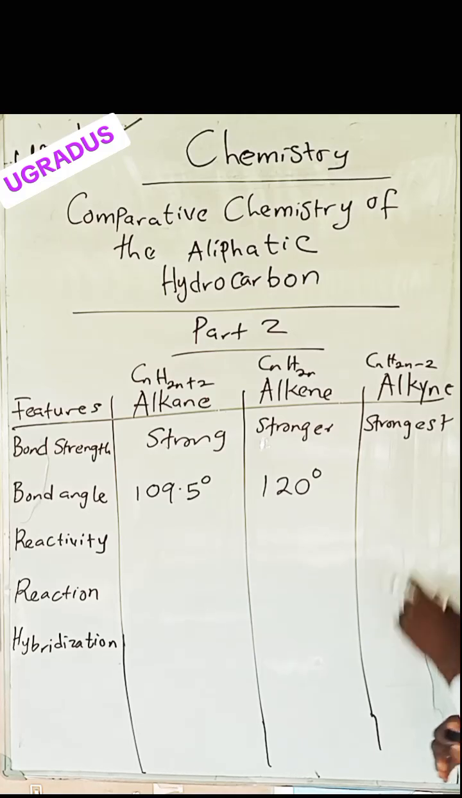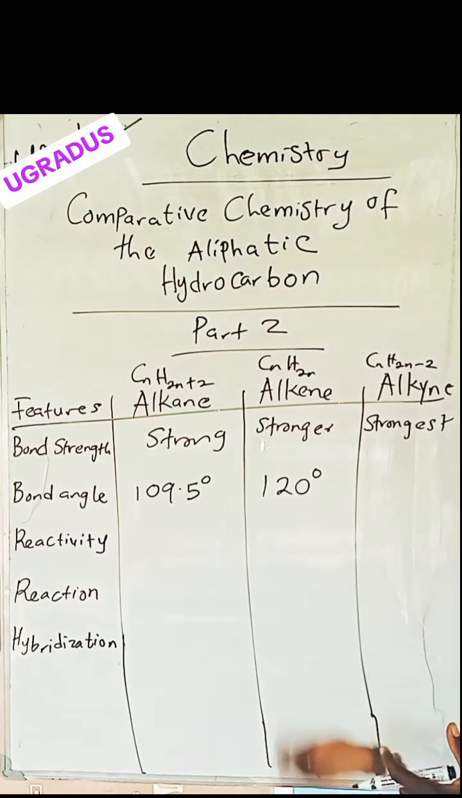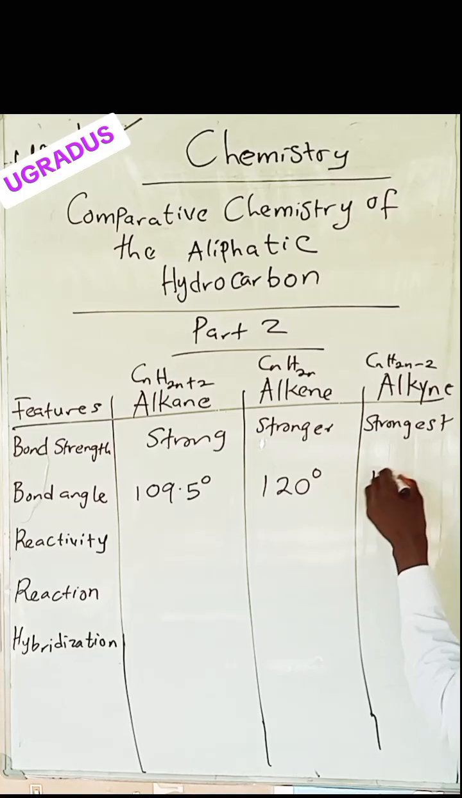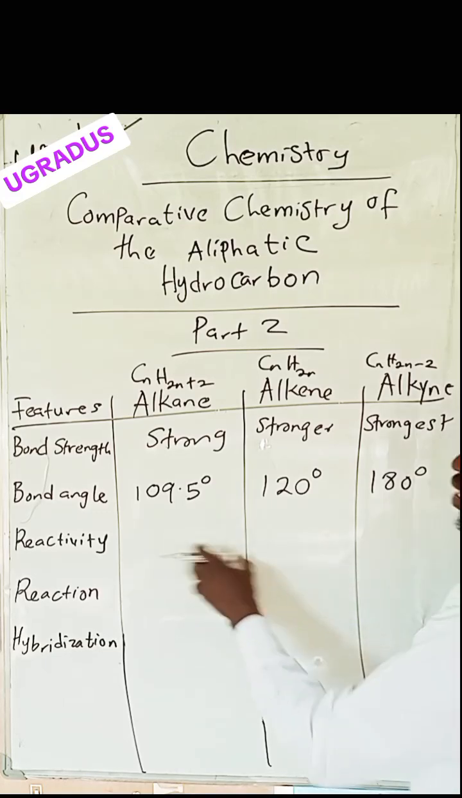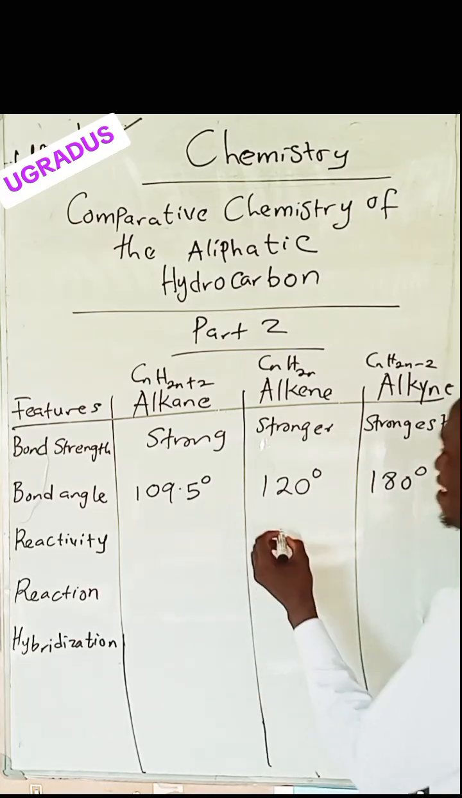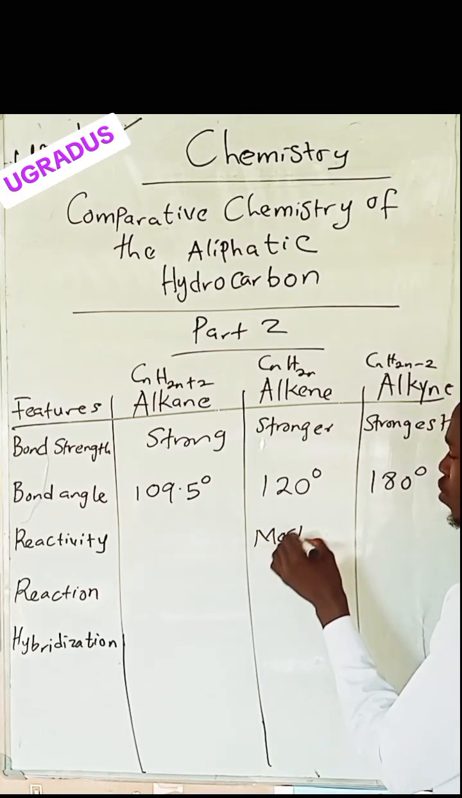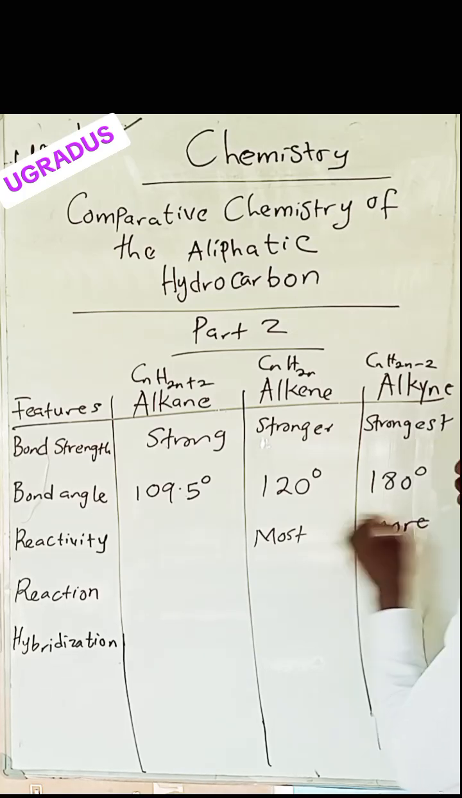And when it comes to alkynes, since there's a lesser number of hydrogens again, there's going to be more separation between the atoms, giving it a larger angle. So this is the bond angle: 109.5 degrees, 120 degrees, and 180 degrees respectively. Then reactivity. When it comes to reactivity, alkene is the most reactive, alkane is more reactive than alkyne, and alkyne is least reactive.